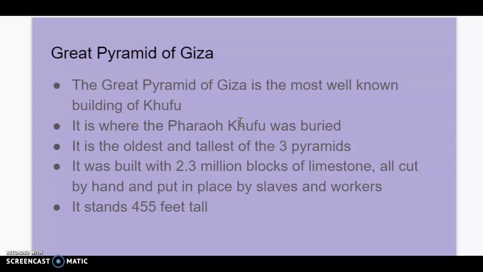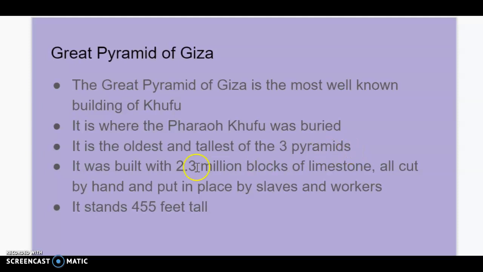It is the pyramid where the pharaoh Khufu is buried, where he's interned. Okay? And so that's what pyramids were used for. They were tombs. They were where people were buried, where they were supposed to spend eternity and have a peaceful resting place. It is the oldest and the tallest of the three pyramids in its location.